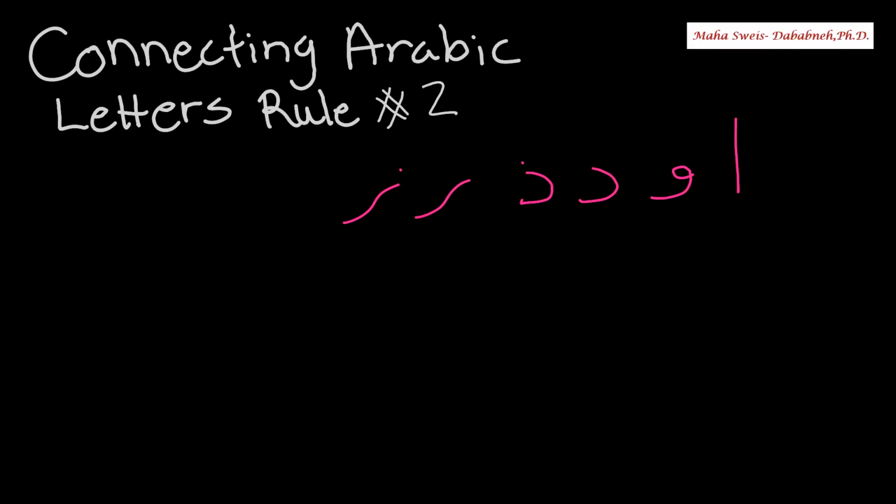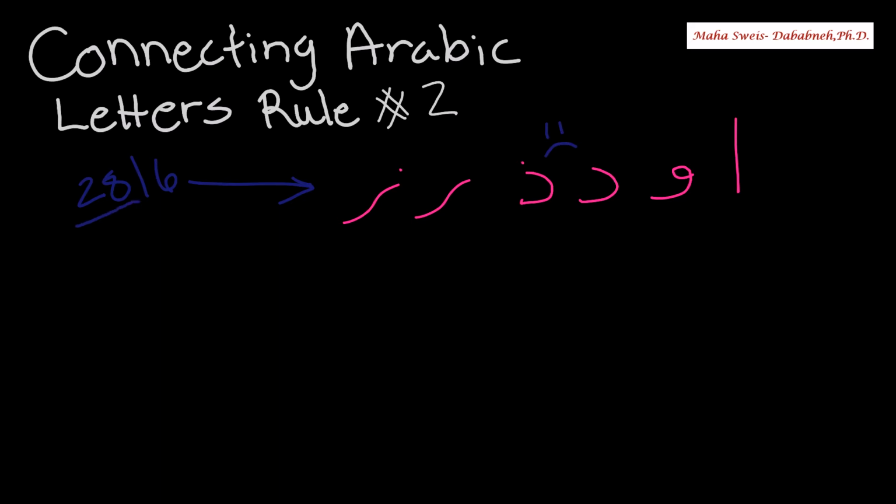In my previous video, I was talking about one-way connector letters. In this video, I will start with two-way connector letters. We said we have 28 letters. 6 out of 28, we call them one-way connectors. If these 6 letters are following or preceding each other, they never connect.